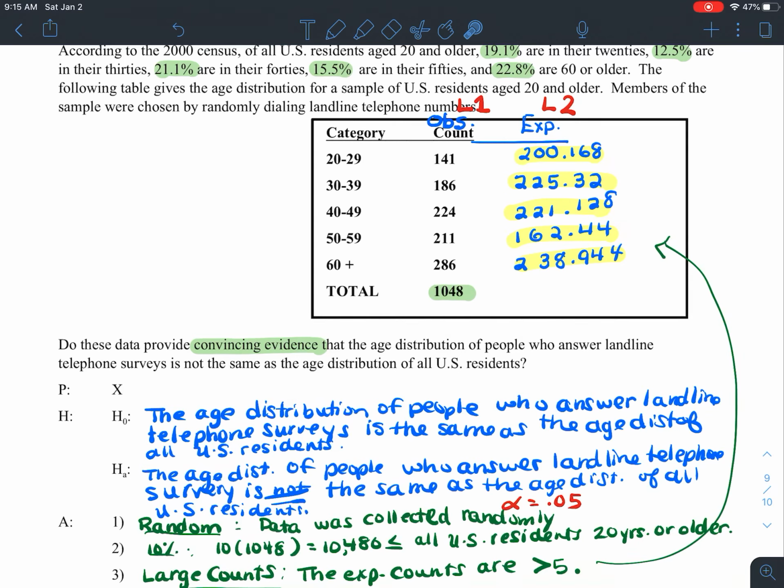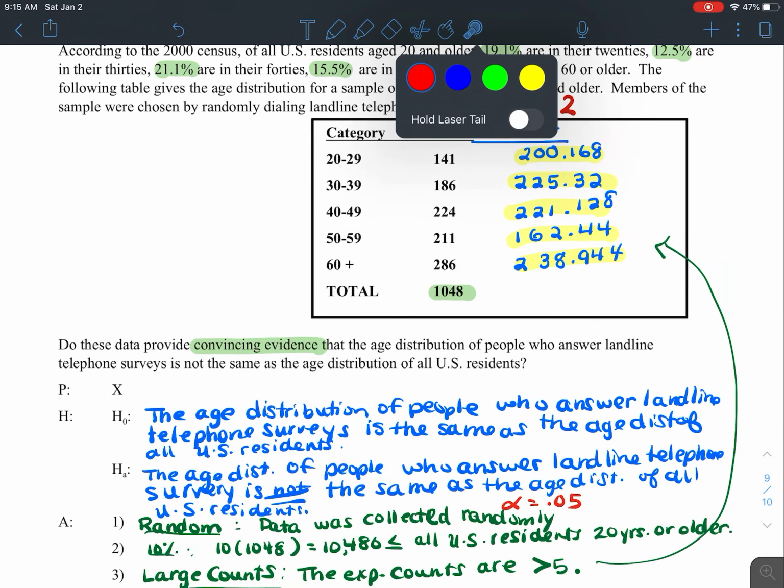You would then press the Stat button and bump over to the Test menu. Older calculators, I don't know that they have the chi-square goodness of fit test on them. If that is true for you, hopefully at this point I have provided you with a program for that. You are permitted to have a program for the chi-square goodness of fit test if your calculator did not come with that on it. For me, when I press Stat Test, mine is option D all the way at the bottom. Confirm that L1 is where your observed counts are, and L2 is where your expected counts are.